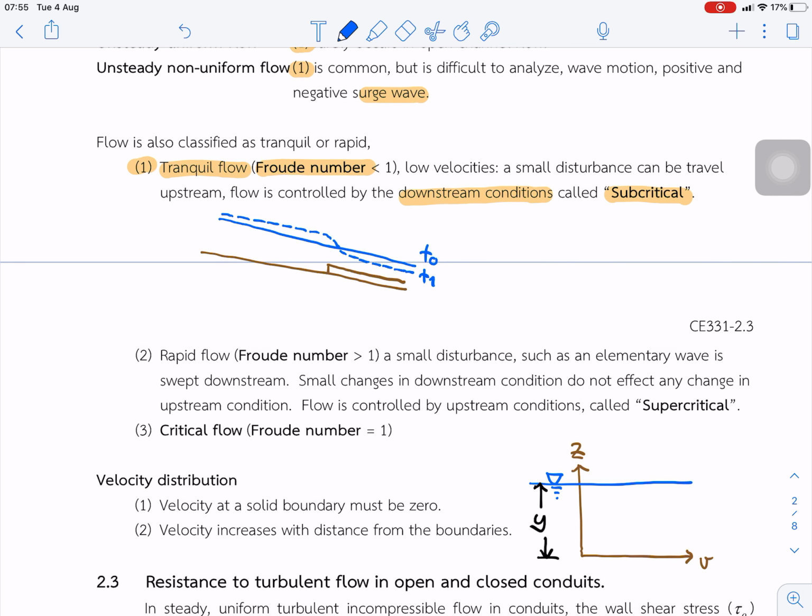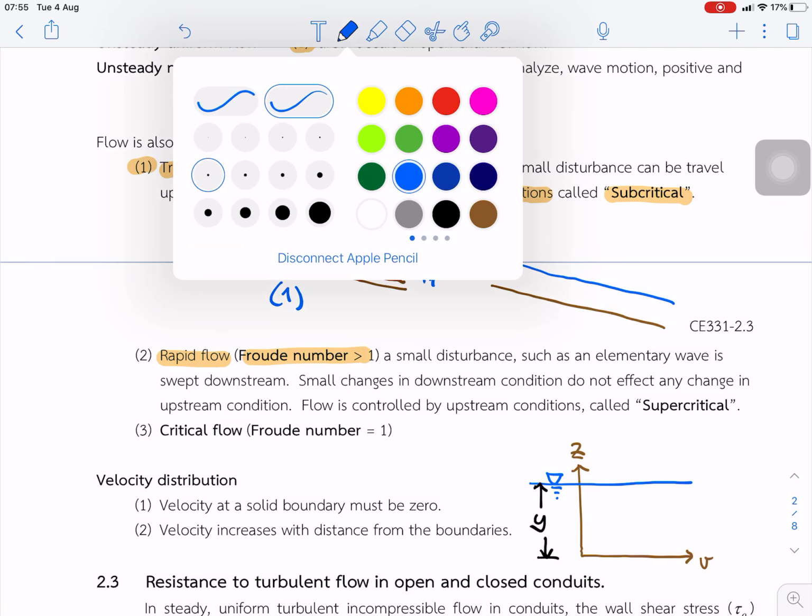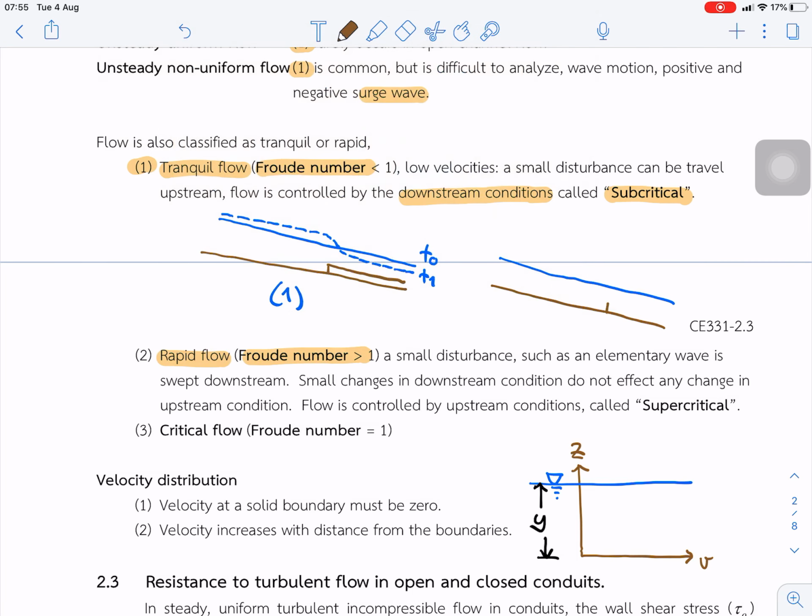For the second case, the rapid flow, the Froude number is greater than 1, so it looks like this. The depth of water increases.